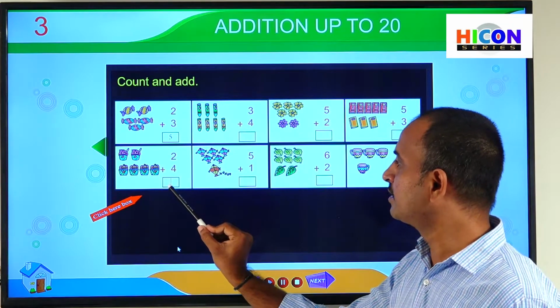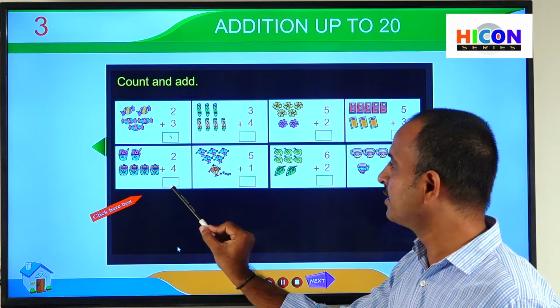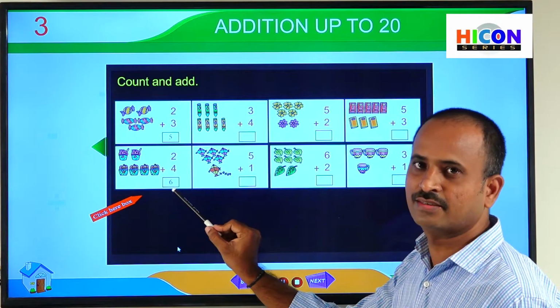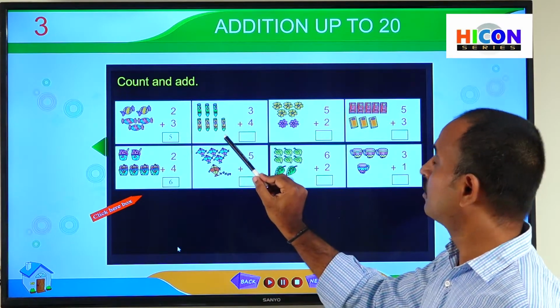So total 6 ice cream cups are there. So write 6 in this box. So the sum of 2 and 4 is 6. So children, see the third picture.